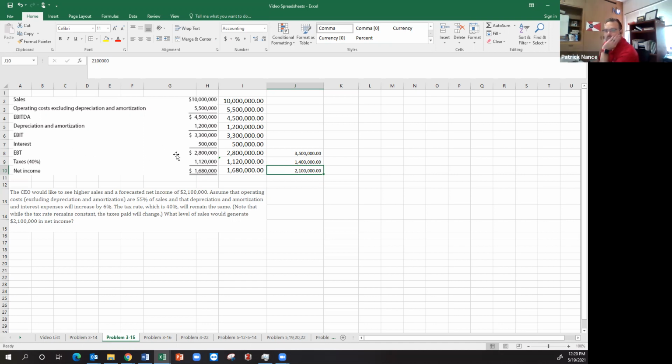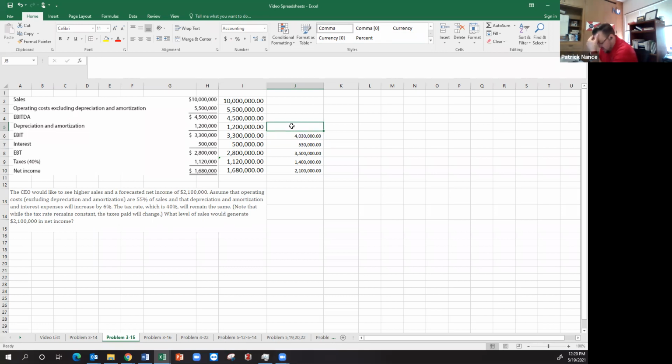So now we know that our earnings before taxes needs to be 3.5 million. Now we can start building out the rest of this. It specifically says that my interest expense will increase by 6%. So I'm going to take 500,000 times 1.06 for an increase of 6%. My earnings before interest and taxes, I can just add this back up, because my 2.8 in this problem over here is just this 3.3 minus 500. Since I've got this 3.5 as a solid number, I can literally add. So I'm basically building an income statement in reverse here.